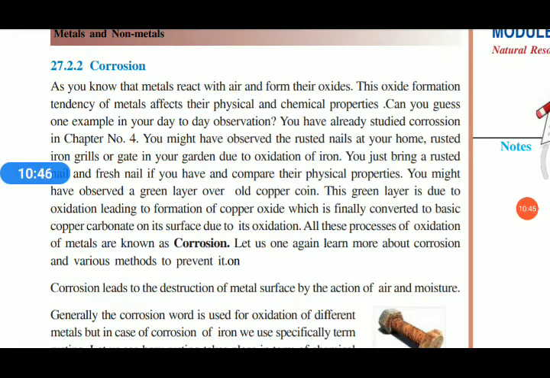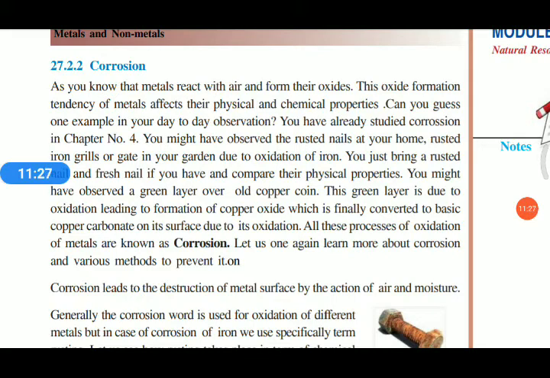Next property is corrosion. Metals react with air and form their oxides. That means they react with oxygen to form their oxides. This oxide formation tendency of metals affects their physical and chemical properties. Imagine iron becoming rusted. As you see in your surroundings, when we put metals in our surroundings, they become rusted. And this rust is formed by the reaction of the metal with oxygen.